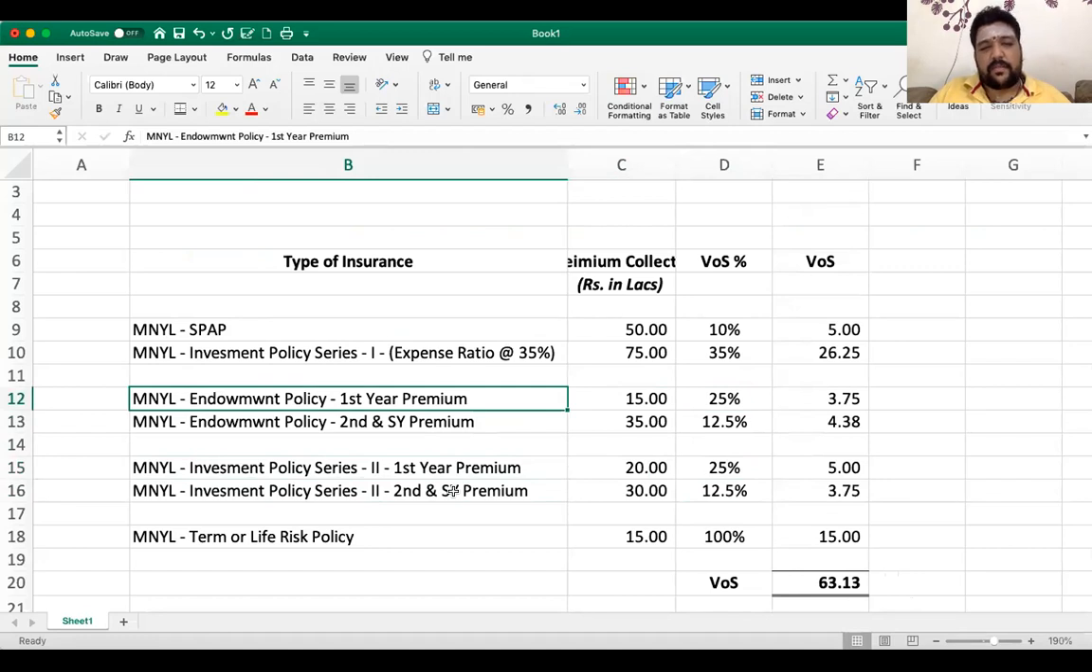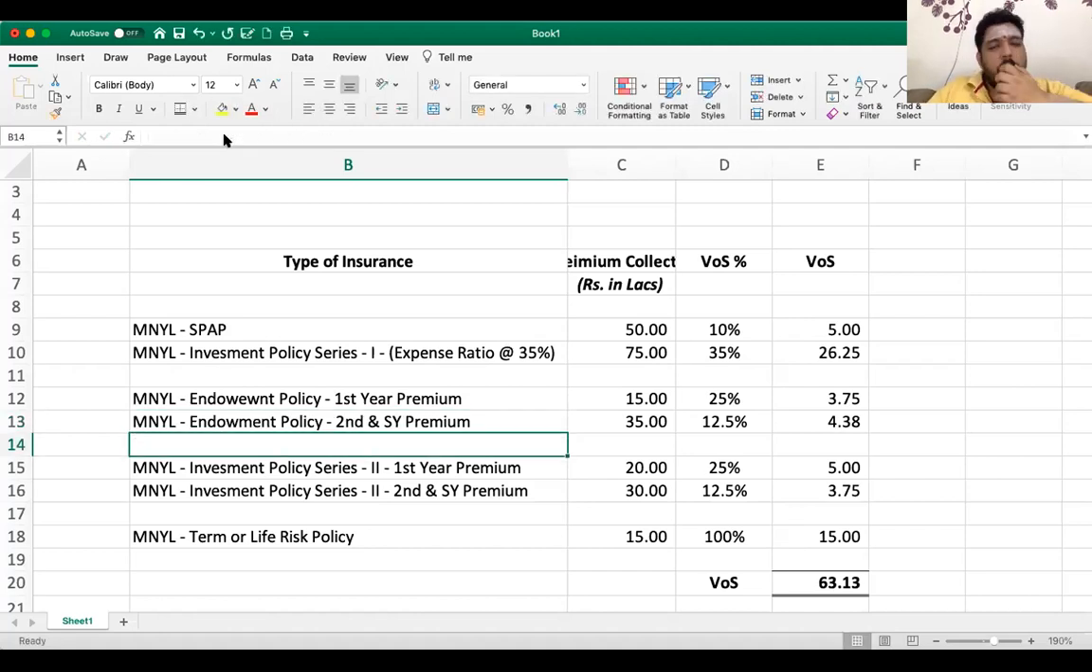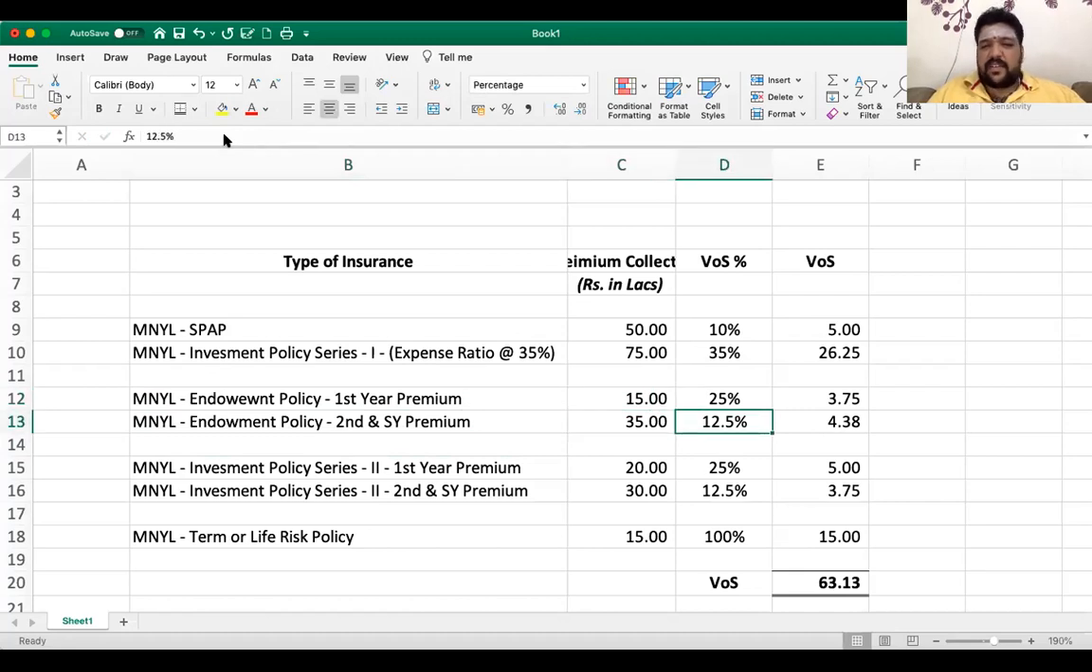Endowment policy. In case of an endowment policy, first year premium is 25%, second and subsequent year premium is 12.5%, followed by the life risk policy. See, the entire money is paid for risk, 100%. If something happens, the insurance company will pay. If nothing happens, the money goes to the insurance company.